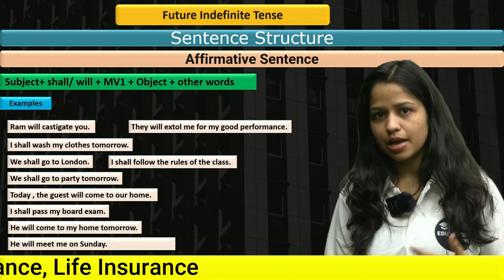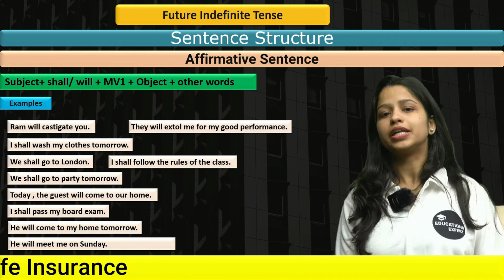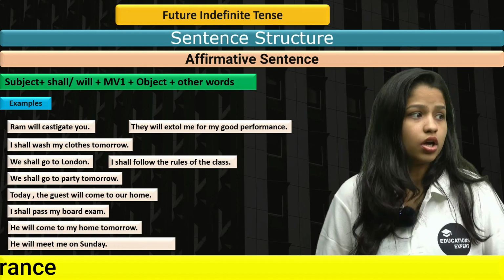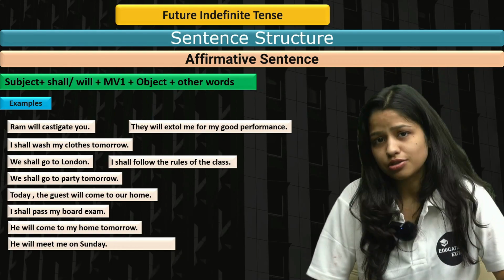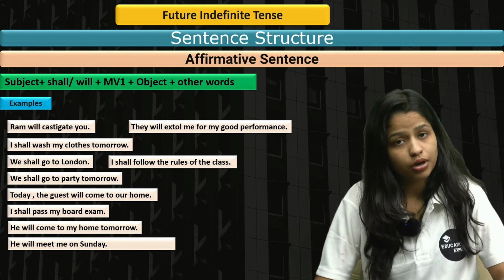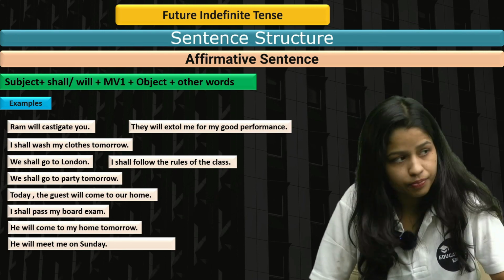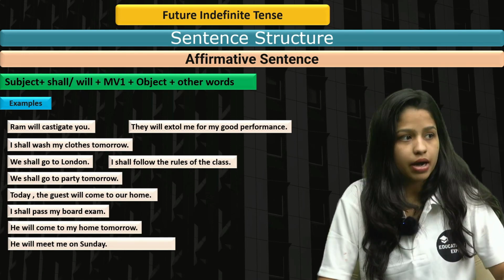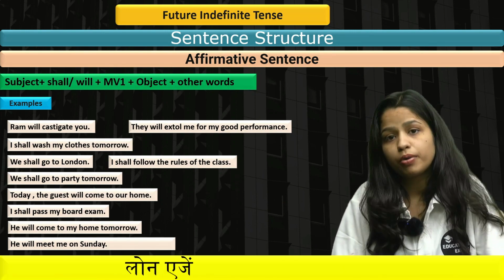First example: Ram will castigate you. Castigate means to punish someone, right? Ram will punish you, you can say, or Ram will castigate you. So it's the most simple one: subject, will, plus castigate, plus you, the object. Next: I shall wash my clothes tomorrow. As I've told you, shall is used with I and we. I shall wash, first form, my clothes tomorrow. We shall go to London. We shall go to the party tomorrow.